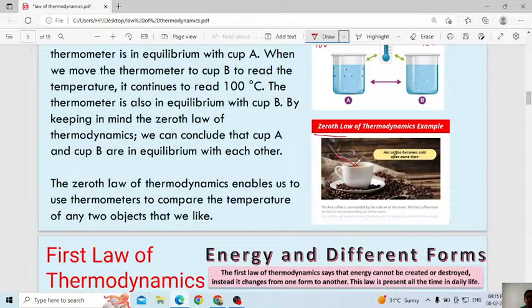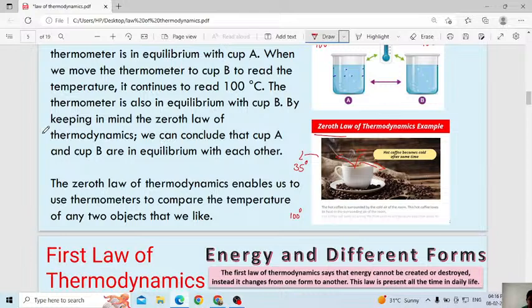Where did this energy go? This energy will reach thermal equilibrium with the outside environment. In the environment also you have a temperature. Outside the temperature may be less compared to the temperature of the hot coffee. Maybe the hot coffee temperature is 100 degrees, just beginning to boil. Then outside maybe 30 to 35 degrees. Then the heat will get transferred from the hot coffee to the environment until both attain thermal equilibrium.